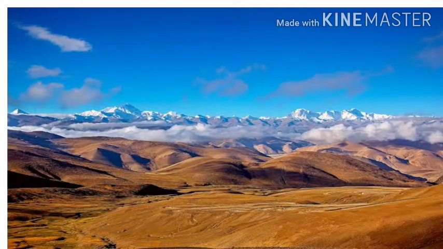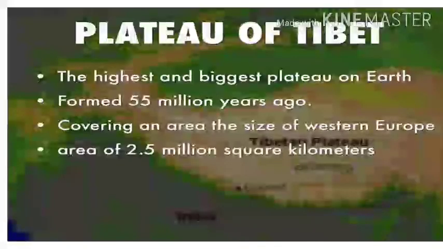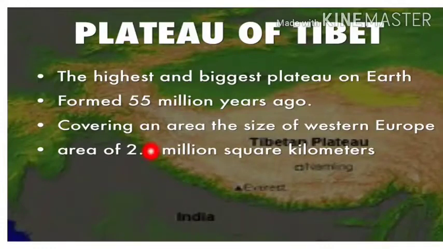And it consists of the headwaters of the drainage basins of most of the streams in surrounding regions. Its tens of thousands of glaciers and other geographical and ecological features serve as a water tower, storing water and maintaining flow. Plateau of Tibet, the highest and biggest plateau on earth. It formed 55 million years ago, covering an area the size of Western Europe, an area of 2.5 million square kilometers.